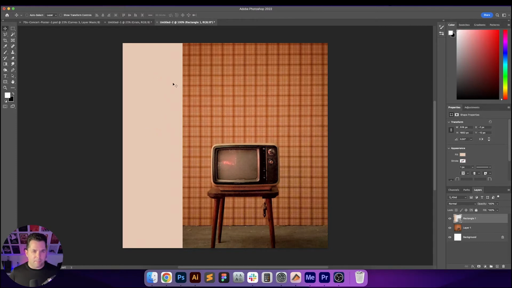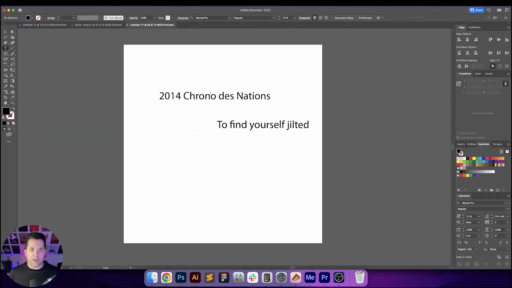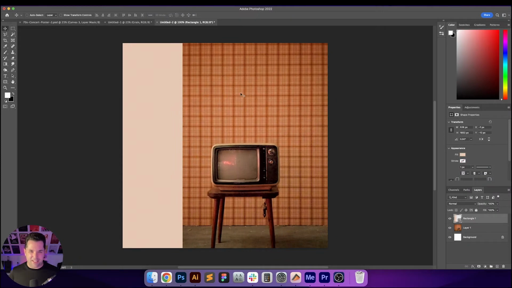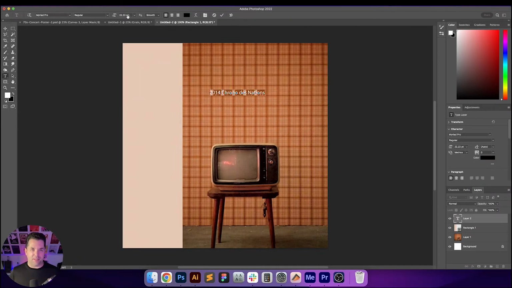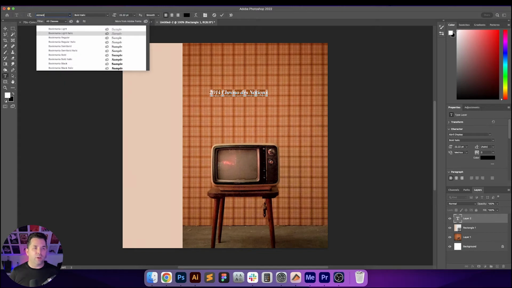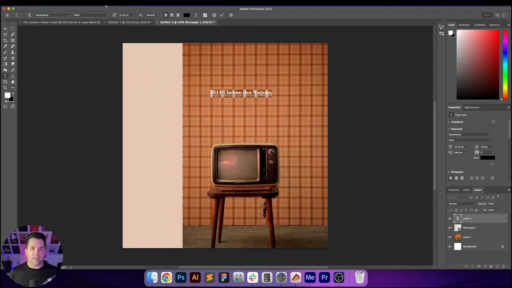Let's go in here and grab our band, which is this. I'm not going to say it each time. I'm just going to do something like this. For the colors, for the TV, we've obviously got a very vintage type of feel here. So I think I'm going to go for this font, Bookmania. It's a really, really cool font. So let's go Bookmania bold. And obviously if we're going to use this one, we got to do an italic version.